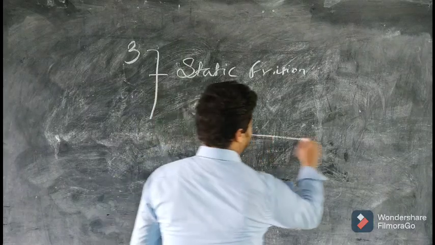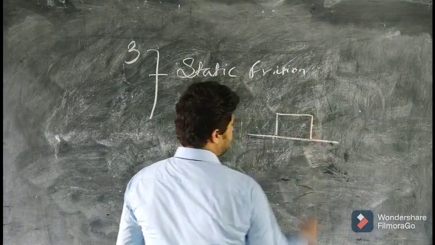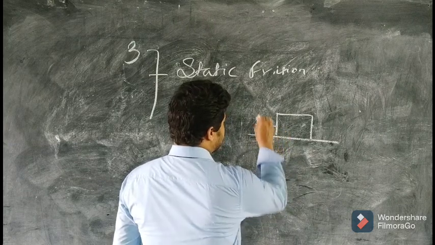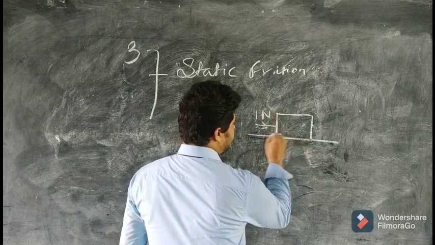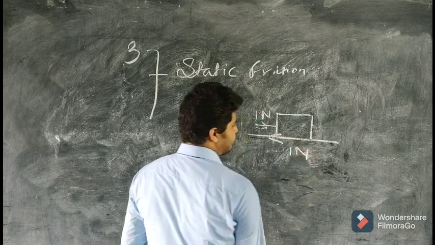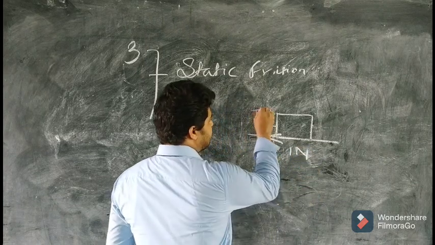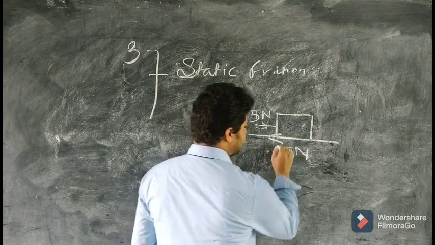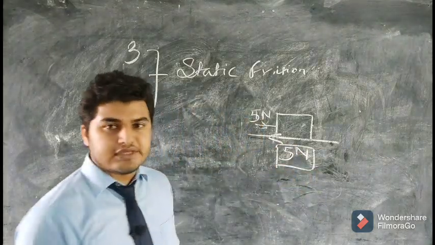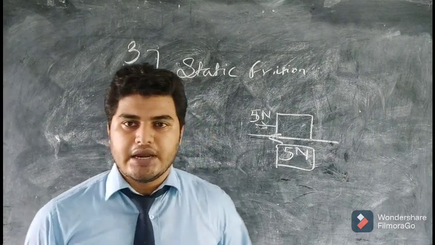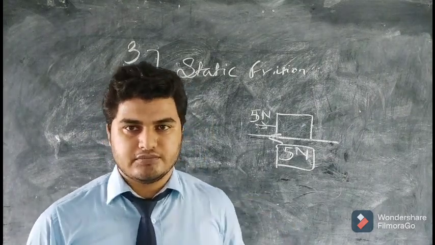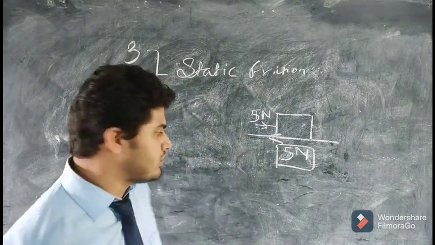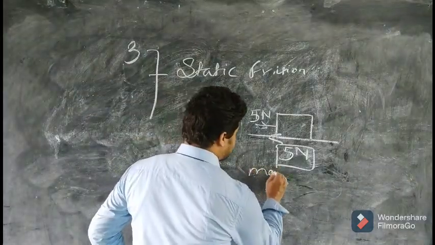Like if there is a block here and you applied 1 Newton, so 1 Newton of friction force was generated. You applied 5 Newton, so 5 Newton of friction force was generated. So this friction force is the static friction, and its value changes. It is self-adjusting, and it has a limit up to which it can go. So there is a maximum value of static friction.